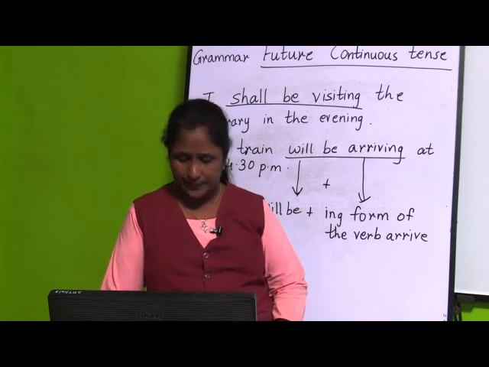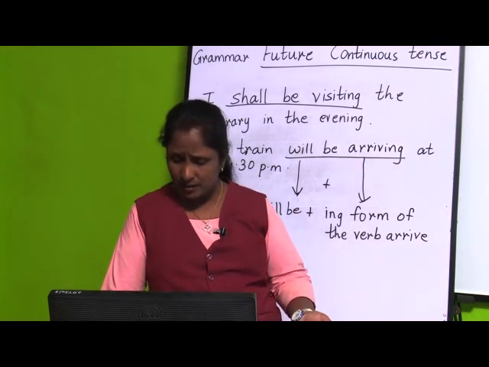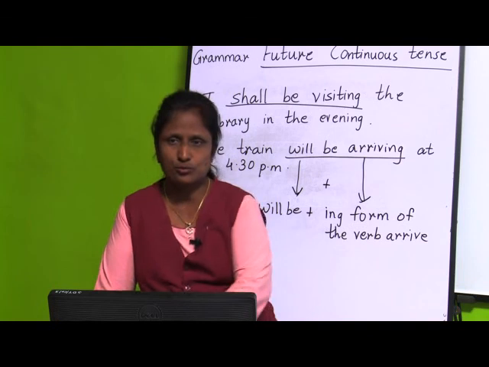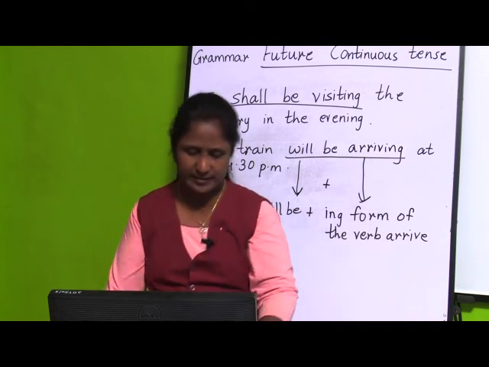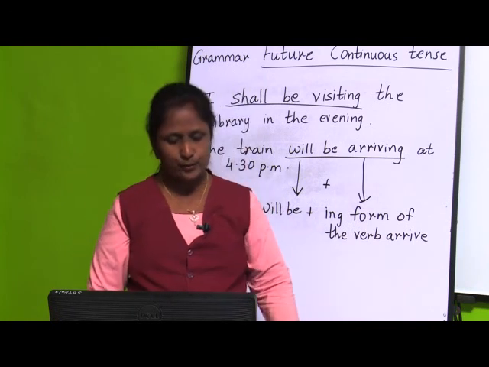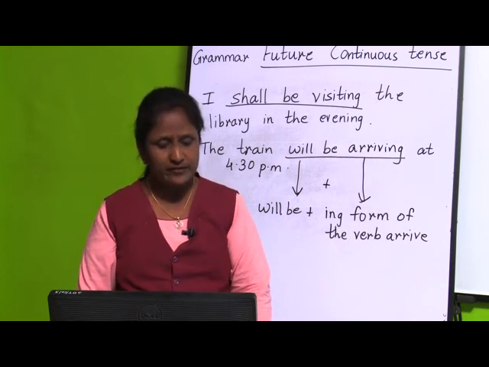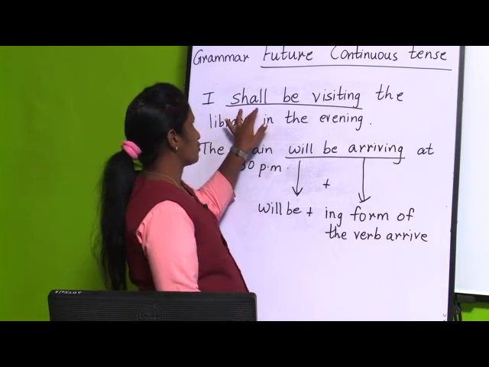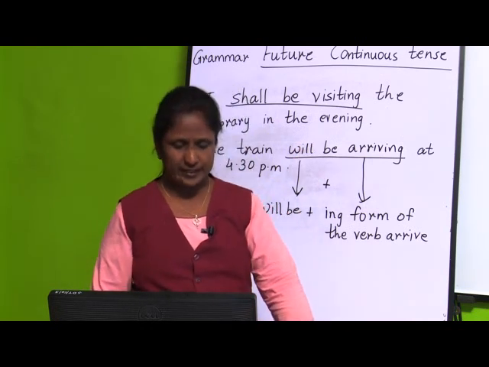Third one, our train dash the station soon. Our train will be reaching the station soon. So, turn the page children. Next sentences we will take. We dash to Delhi during our vacation. In the bracket they have given go. We will be or we shall be going to Delhi during our vacation.